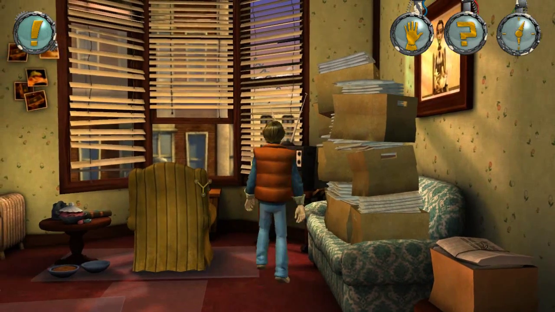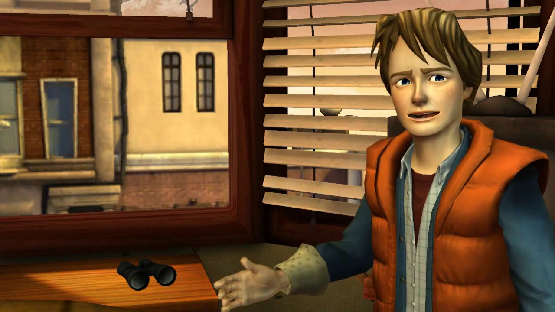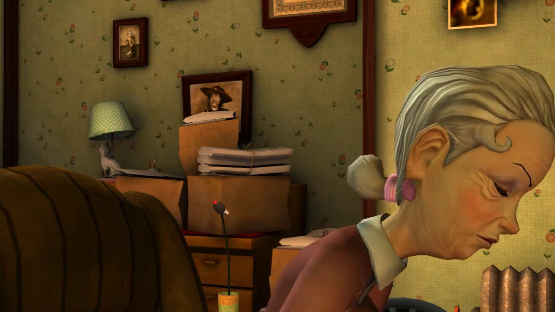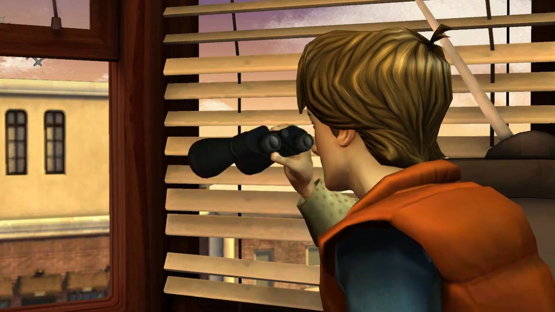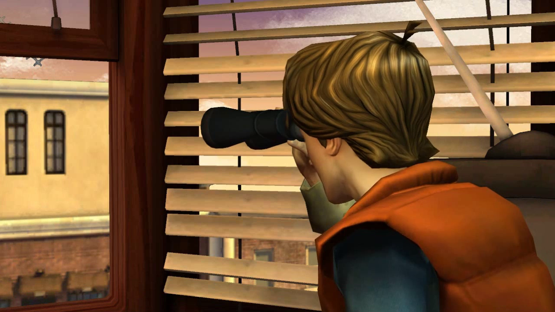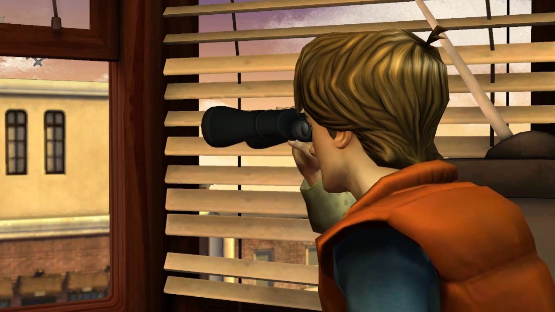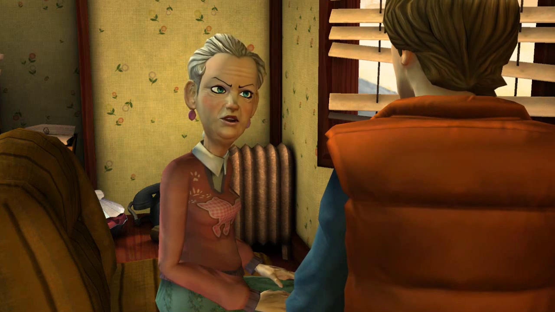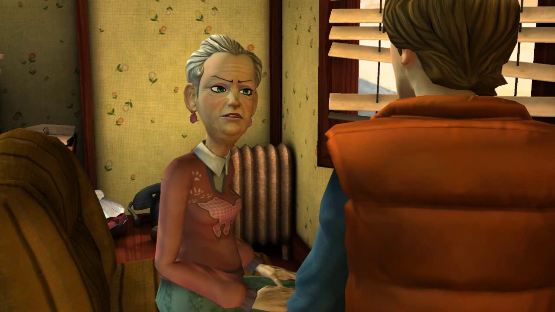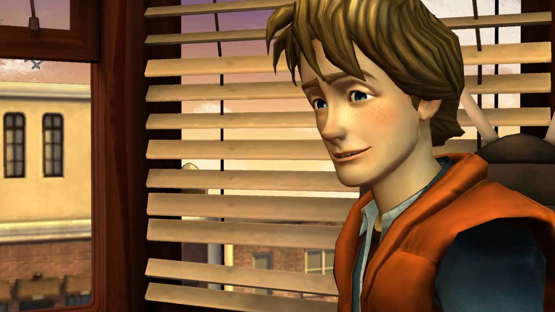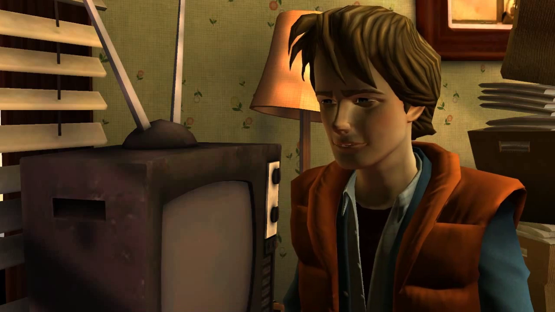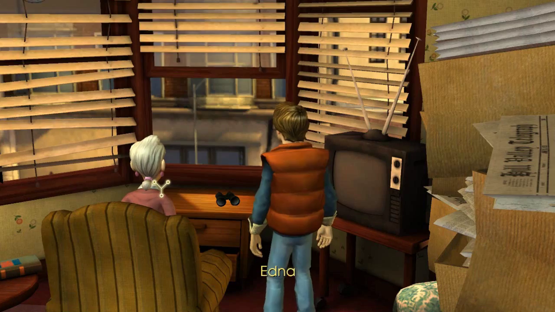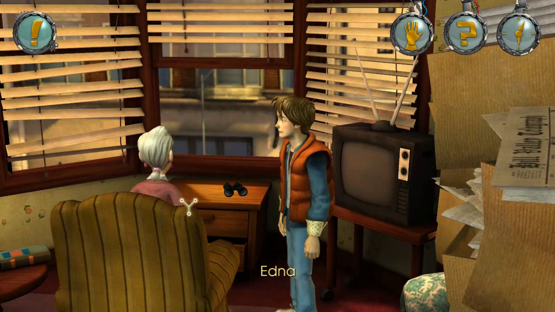Binoculars. Hey, mind if I use your binoculars for a sec? Go ahead, dear. What can we see? Man, these are powerful. I could see Biff going into the video store. Yeah, you wouldn't believe the filth that boy watches. He's nothing but an out-of-control hedonist, just like his father. If there's a clue to finding Doc out there, I'm not seeing it. We've got to start looking.